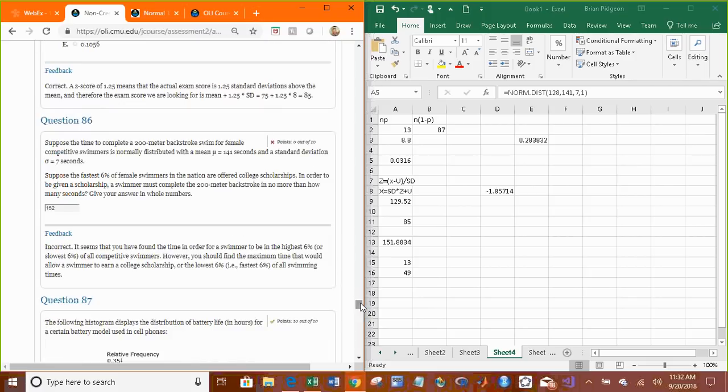Same thing here. They probably wanted you to use the table and not the rounded decimal. Same idea.